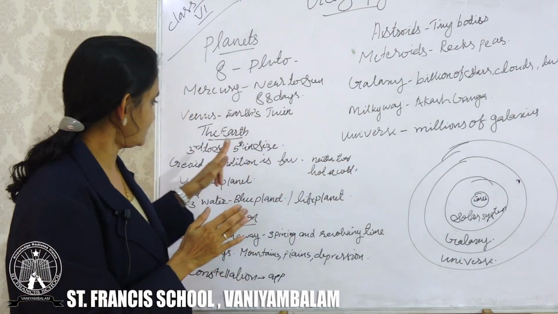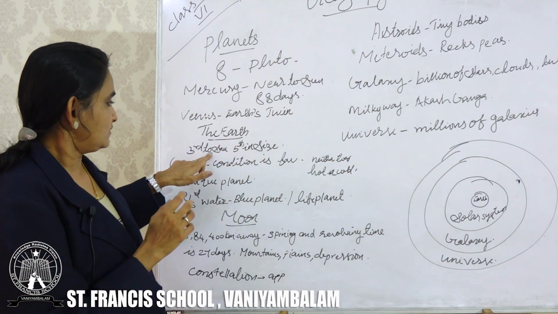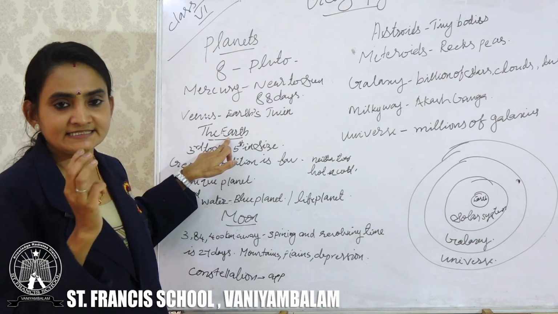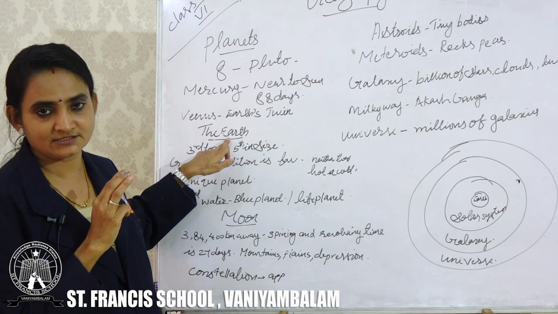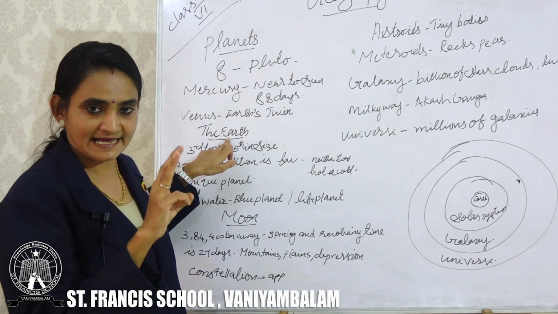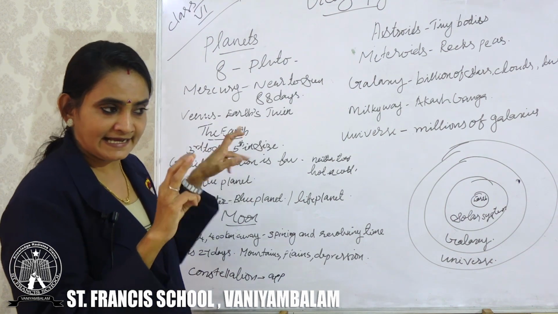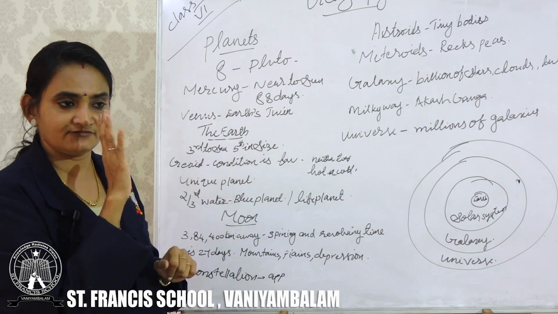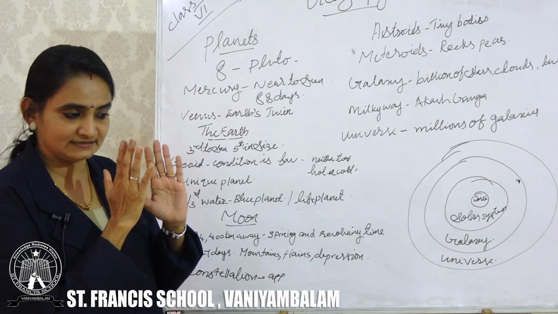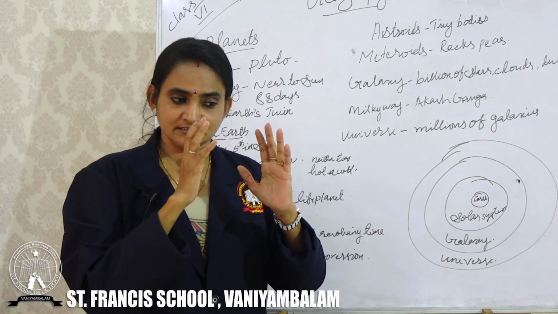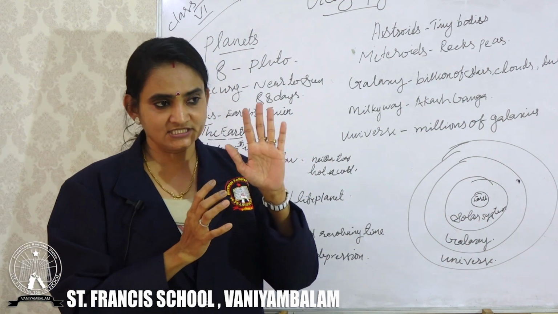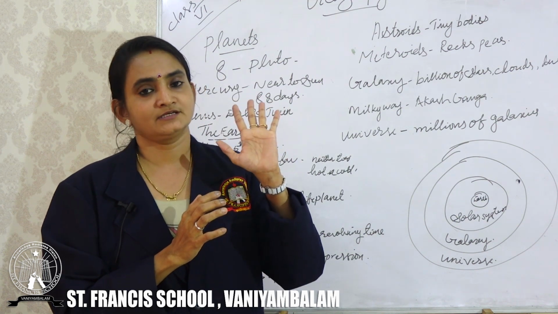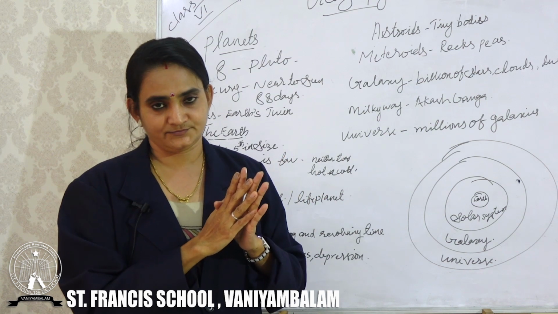Okay, so whenever we are learning about the Earth, it is the 3rd planet in the solar system. Okay, what is the position? 3rd planet in the solar system, and while we are considering the size of the planet, it is in the 5th position. Earth is the 5th largest planet in the solar system.